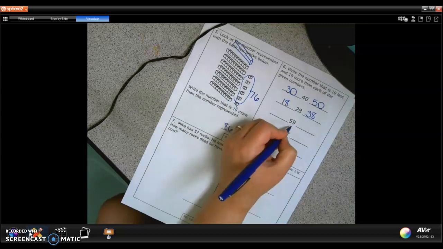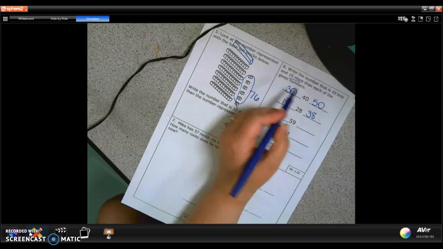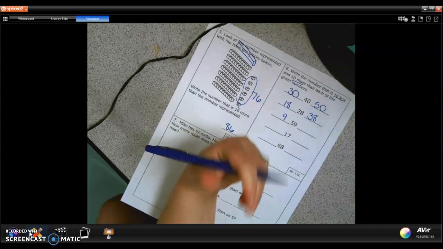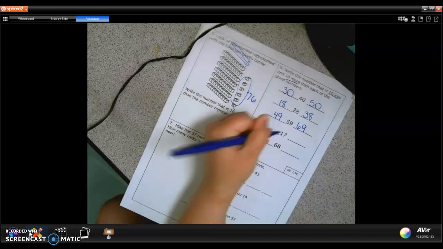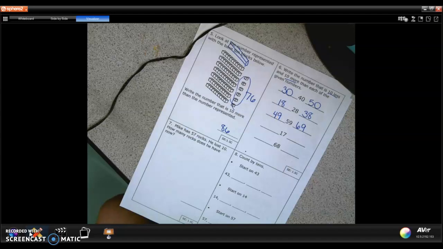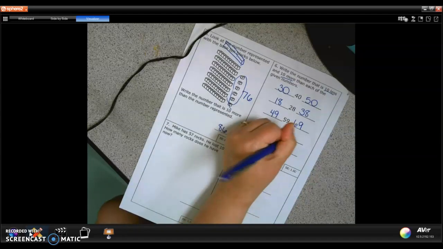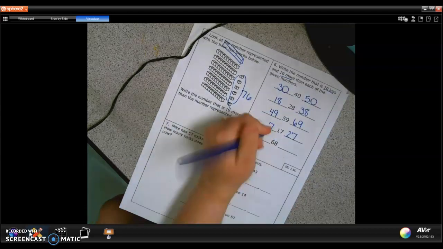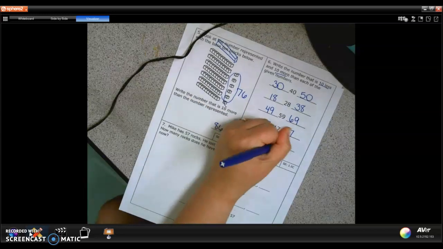For 59, I know my 9 is going to stay the same because I'm looking for 10 more and 10 less. So if I take 1 ten away from 59, I'm left with 49. If I have 59, I add 1 more ten, I'm going to have 69. 17, if I take away the 10, I'm left with 7 ones. If I add a 10, I have 27. For 68, if I take away a 10, I have 58. If I add a 10, I have 78.